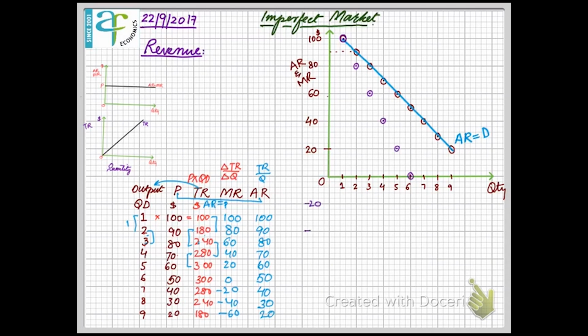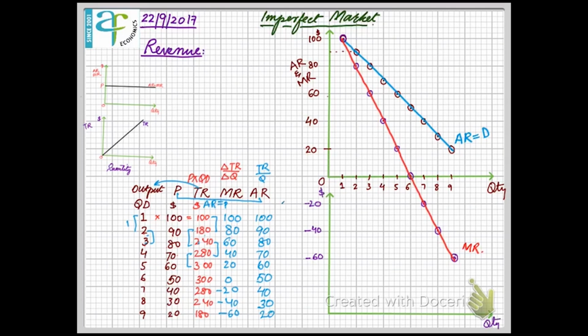Then we take the marginal revenue. It will again be a straight line. You can see the gap between AR and MR is constant. Marginal revenue is falling by $20 every time we increase output, and average revenue is falling by $10 whenever we increase the output. So these two will be straight lines. So this was your MR.